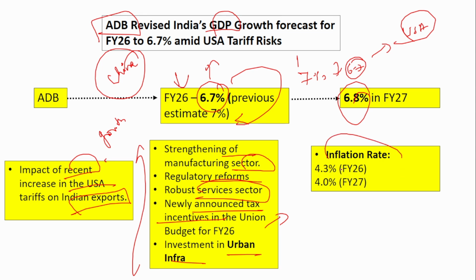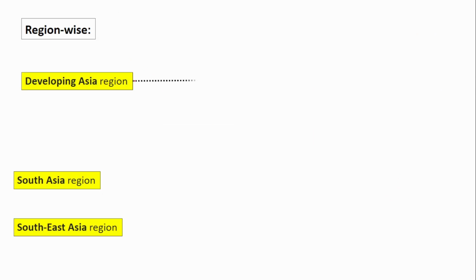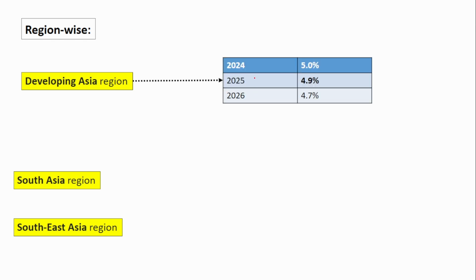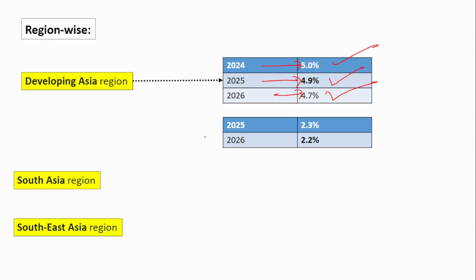The inflation rate projected by the Asian Development Bank is 4.3% for financial year 26 and 4% for financial year 27. Similarly, here we saw a growth rate of 6.7%, and here it is 6.8%. Region wise, if you see the Asia region, it has projected 5% for 2024, 4.9% for 2025, and 4.7% for 2026. And similarly, this is the inflation rate: for 2025, the projected inflation rate is 2.3%, and for 2026, it is 2.2%.